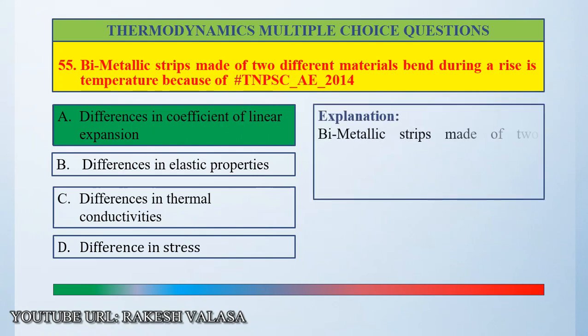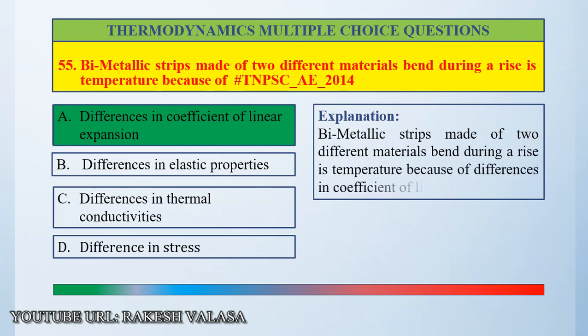Explanation. Bimetallic strips made of two different materials bend during a rise in temperature because of differences in coefficient of linear expansion.